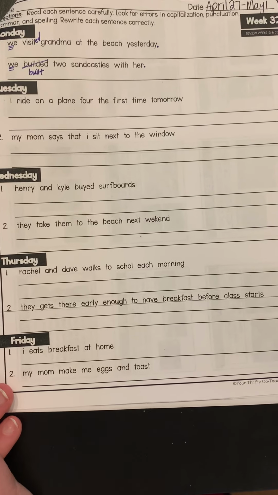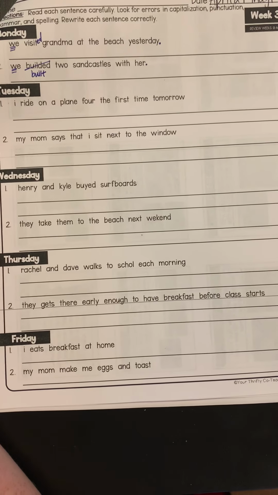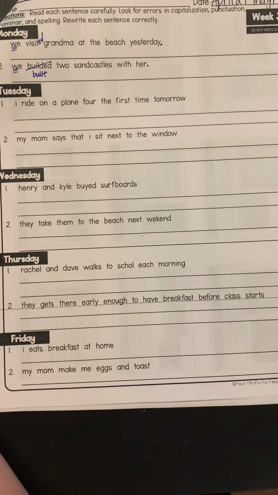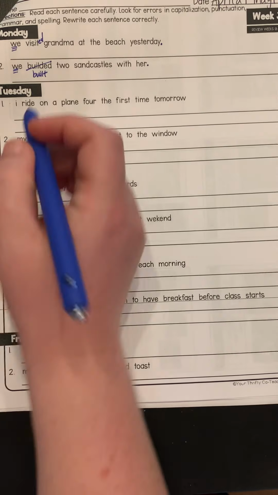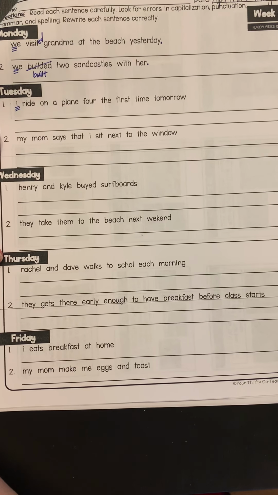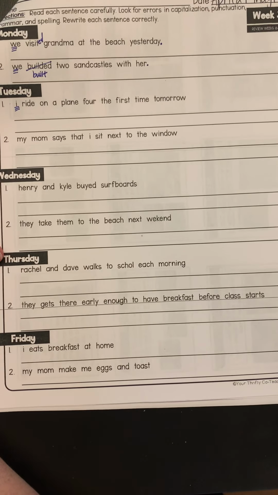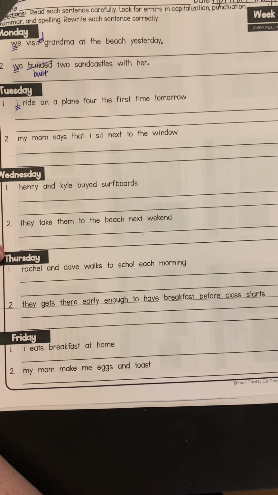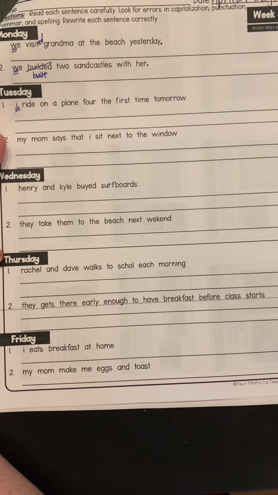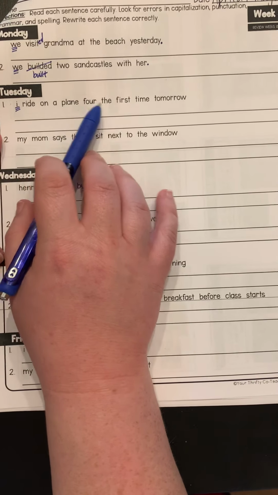So now we're on to Tuesday, and my sentence reads, I ride on a plane for the first time tomorrow. So we've got a couple of things that we could do with this sentence. Firstly, we need to capitalize I because it's the first word of the sentence, but it is also considered a name or a proper pronoun, if you wanted to call it that, but it refers to me, so I know that my name could go in that sentence and it would still make sense. I always capitalize the word I for all those reasons. So, I ride on a plane for the first time tomorrow.